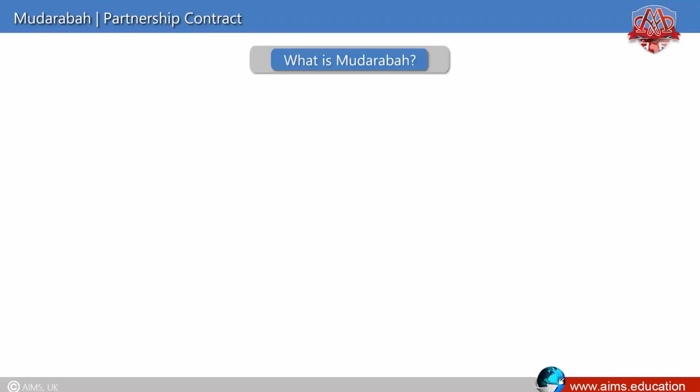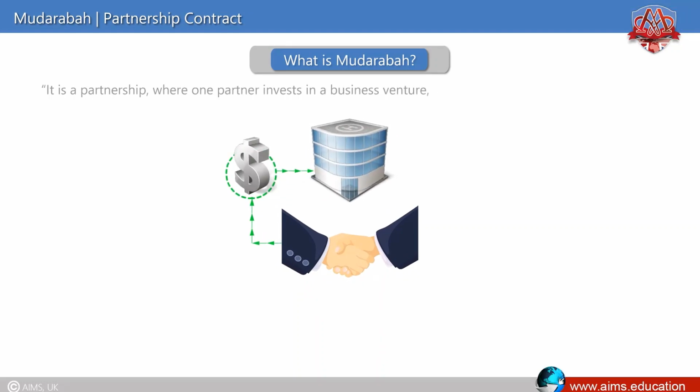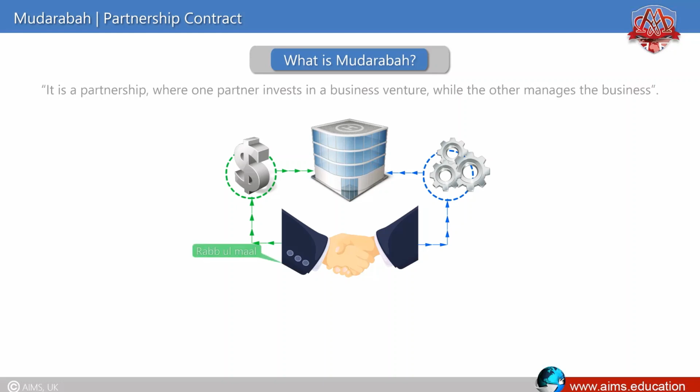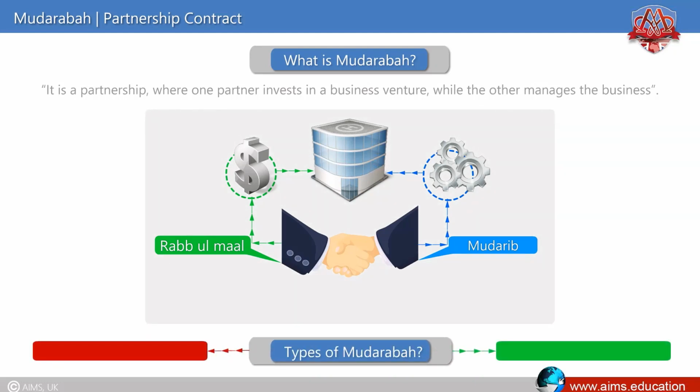What is Mudaraba? It is a partnership where one partner invests in a business venture while the other manages the business. The investor is called the Rabb ul-Mal, and the person that manages the business is called the Mudarib. Types of Mudaraba. It is divided into two types, restricted and unrestricted.